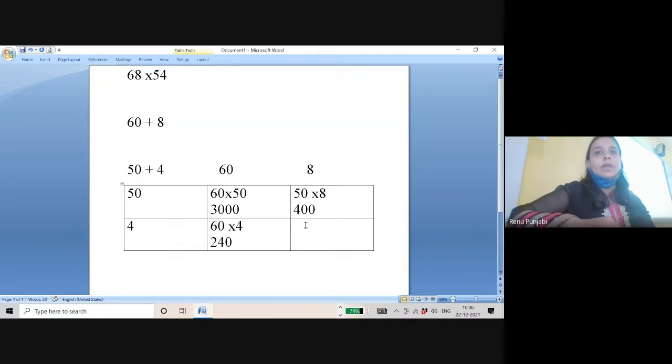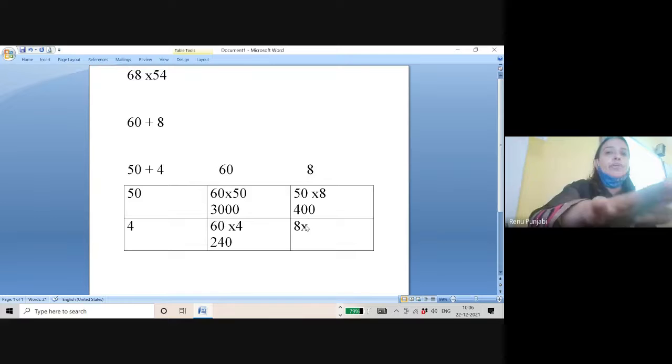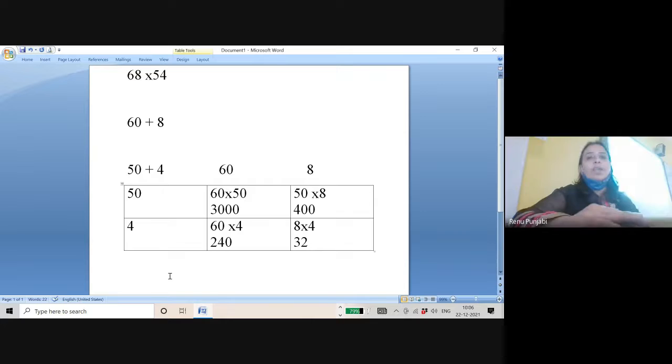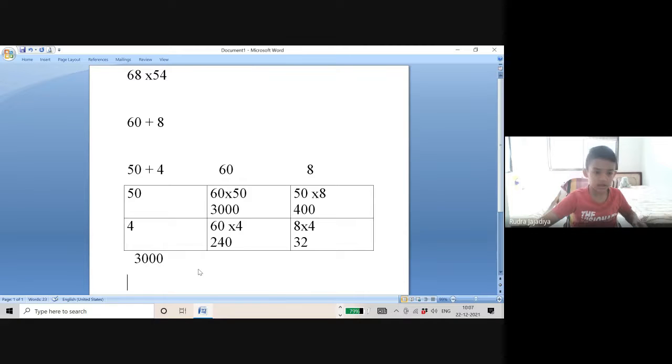Now in this column you multiply 8 by 4 or 4 by 8. The answer will be the same. 32. I will check the answer. Now can you find the total? 3000 plus 672, from the board.